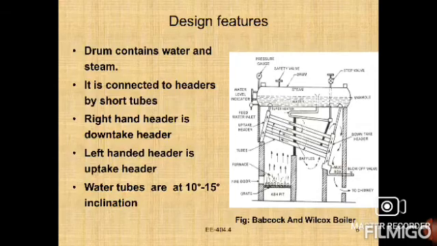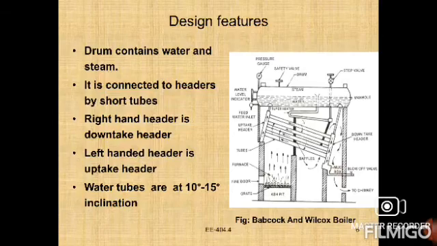A hand hole is provided in the header in front of each tube for cleaning the tubes. A mud box is provided just below the downtake header to collect the sediments, which are removed from time to time through a blow off pipe. The furnace is located below the uptake header. Baffles are provided to deflect the hot gases so as to flow along a longer path. It is also provided with a superheater which is placed in the path of the flue gases, right?